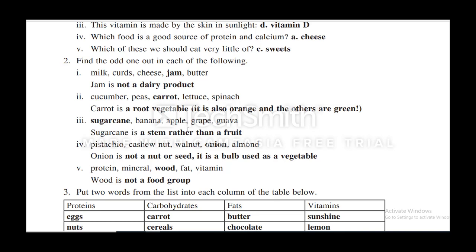Sugarcane, banana, apple, grape, guava. Sugarcane is a stem rather than a fruit. Pistachio, cashew nut, walnut, onion and almond. Onion is not a nut or seed. It is a bulb used as a vegetable. Protein, minerals, wood, fat, vitamin. Wood is not a food group.